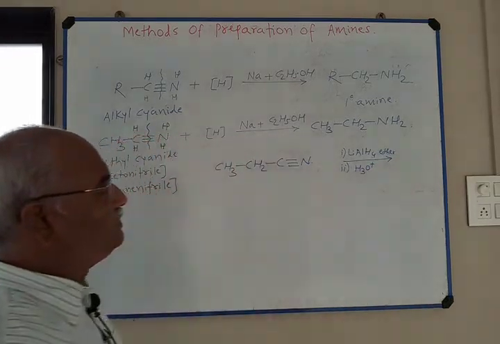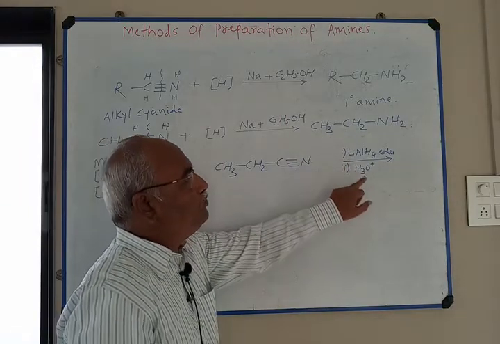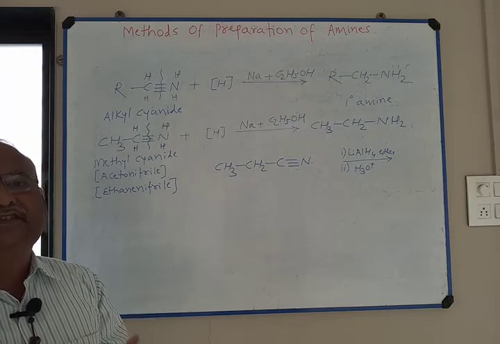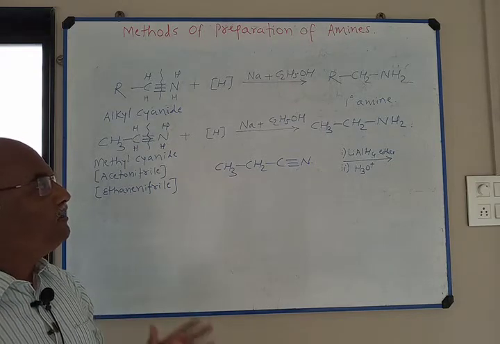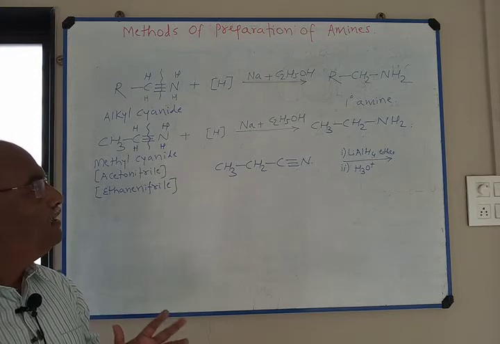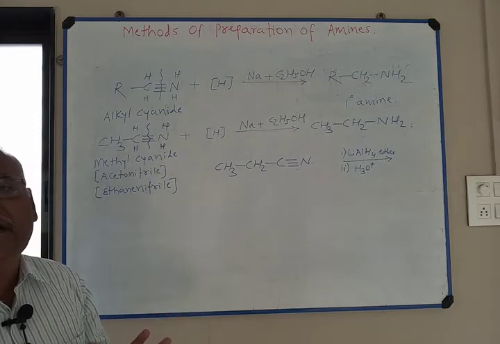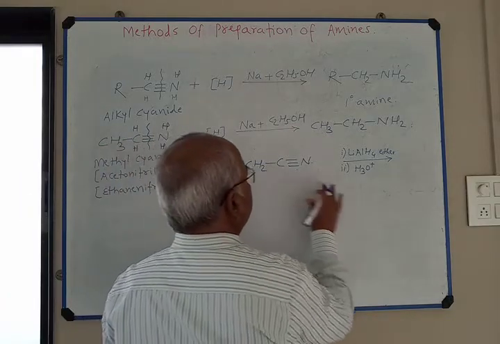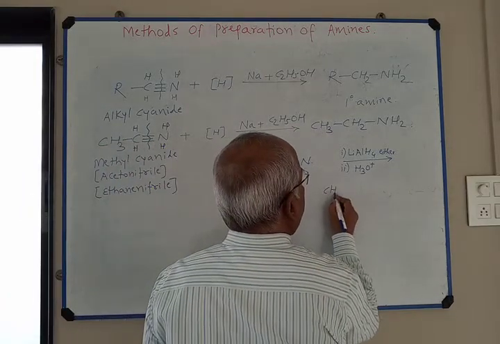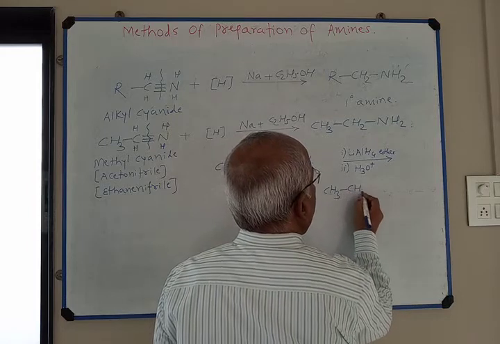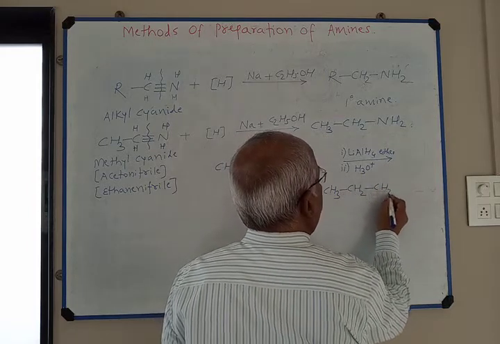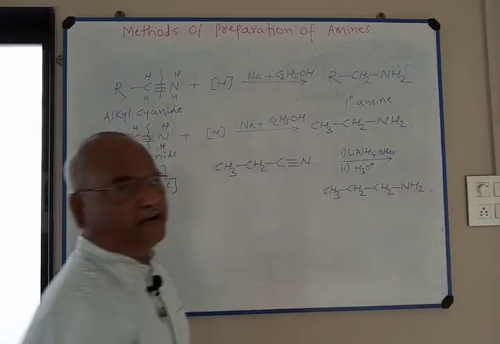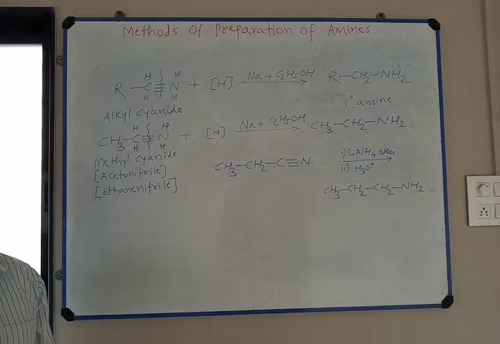And remember one thing, lithium aluminium hydride does not supply nascent hydrogen. The reaction takes place by hydride transfer, and here the reduction product is CH3 CH2 NH2. So lithium aluminium hydride is also used.